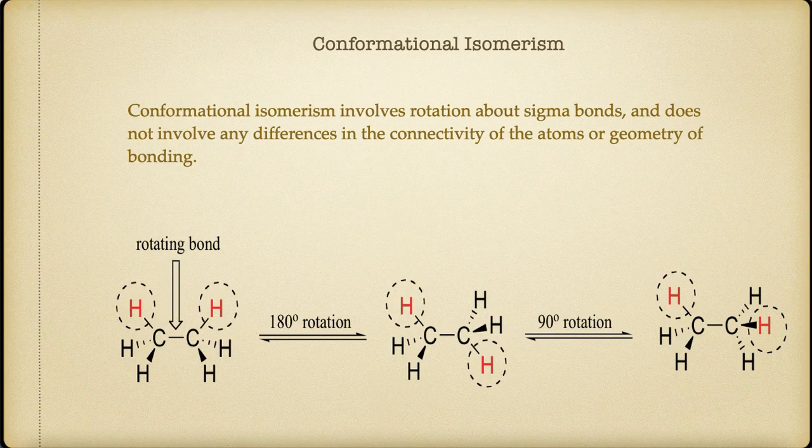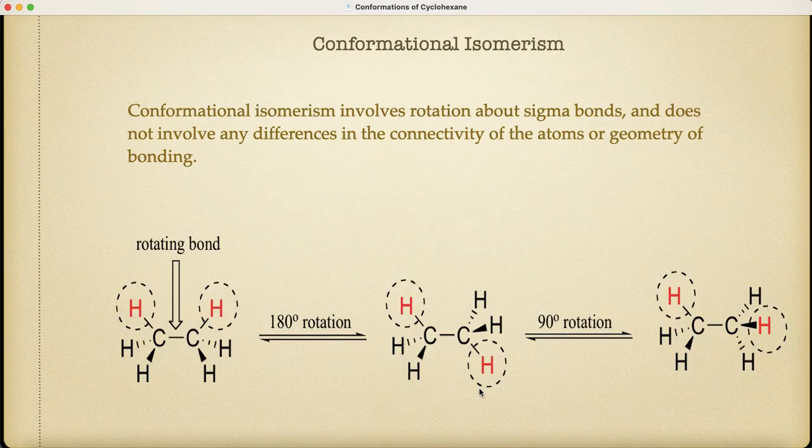When we rotate the carbon-carbon single bond in an alkane, a group or atom attached to this carbon changes its relative position, that is, the distance between the non-bonded atoms is affected. Consider this is the carbon-carbon single bond. When we rotate this carbon-carbon single bond by 180 degrees, the hydrogen on this carbon goes here.